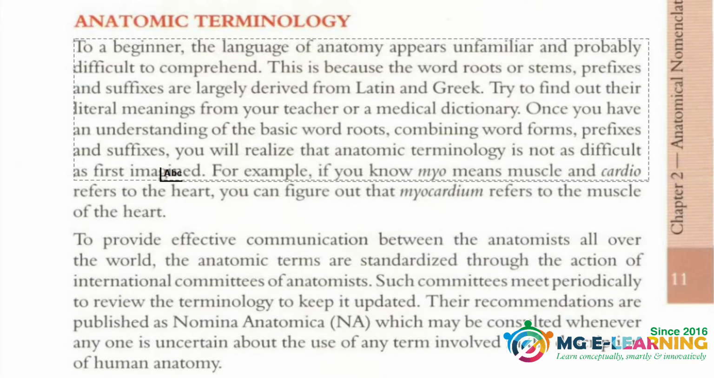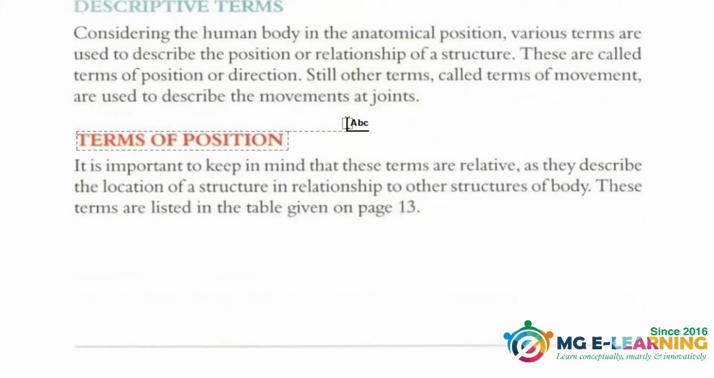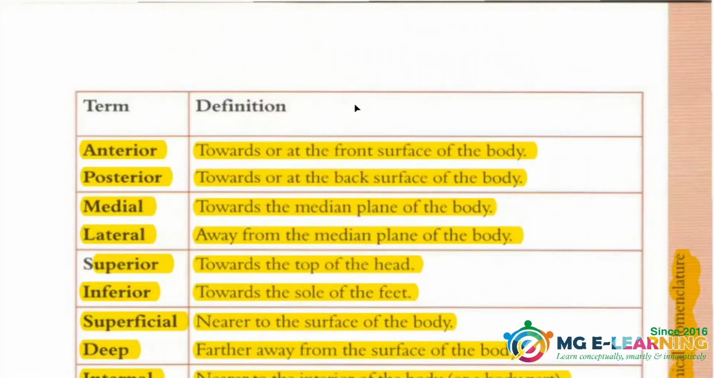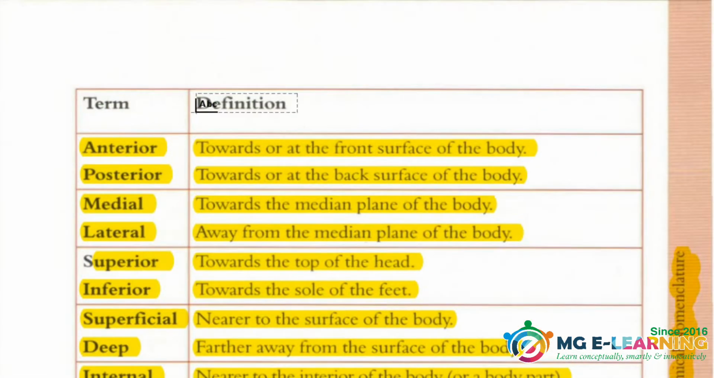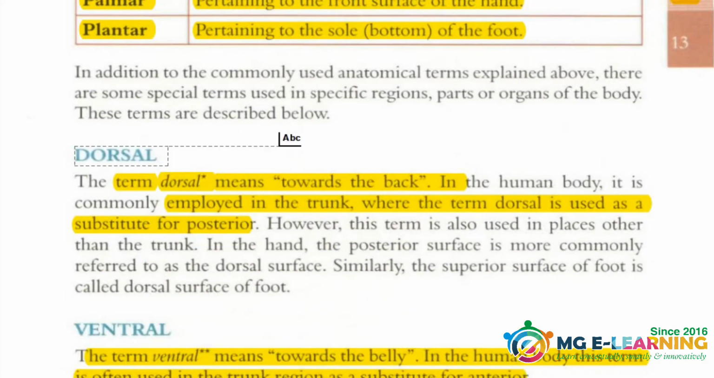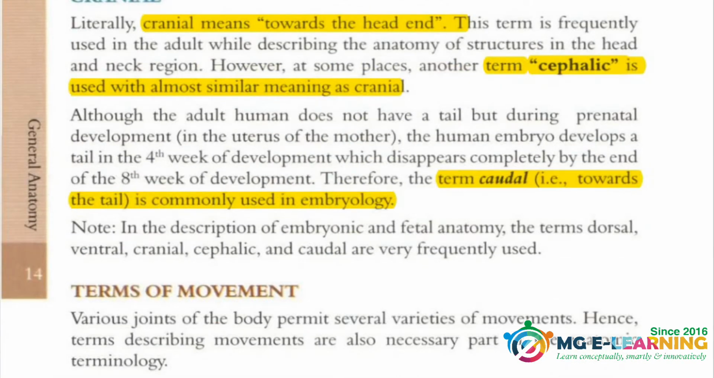Then coming towards the next topic, the anatomical terminologies. This first paragraph is not important for your MCQ points. Now this is the diagram showing different planes of the body. These are very important terminologies, the definitions. This is important for your concepts as well as for your understanding of systemic anatomy. You need to know what is dorsal, what is ventral, what is cranial and cephalic, and so on. All these terminologies are important for your MCQs as well as for your concepts.